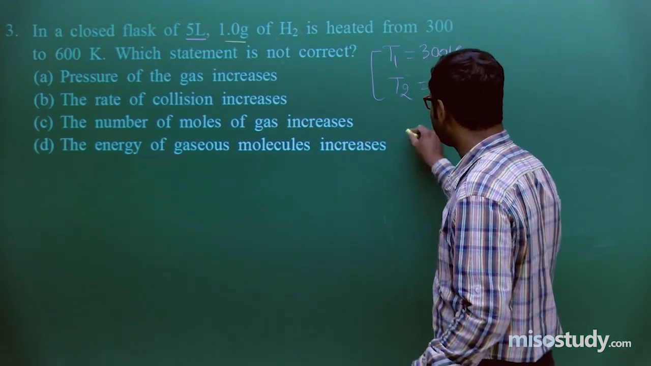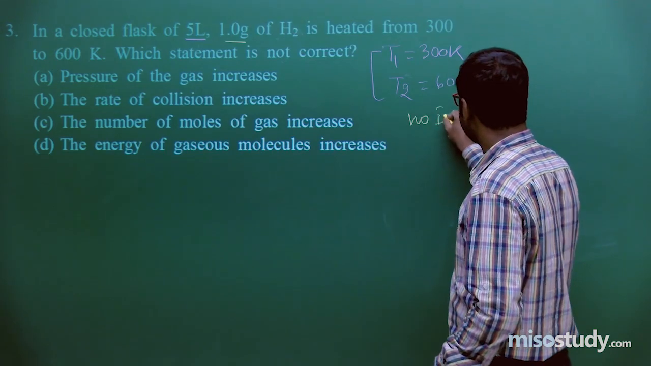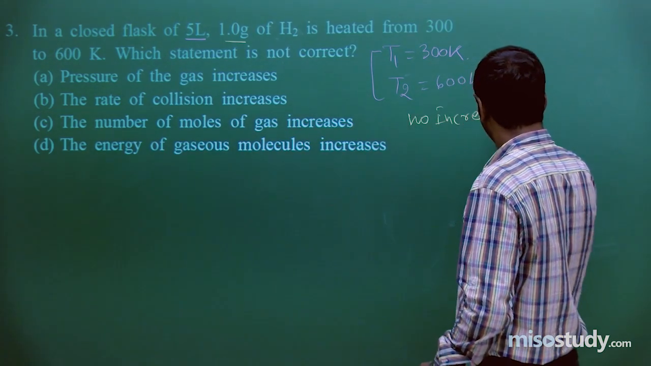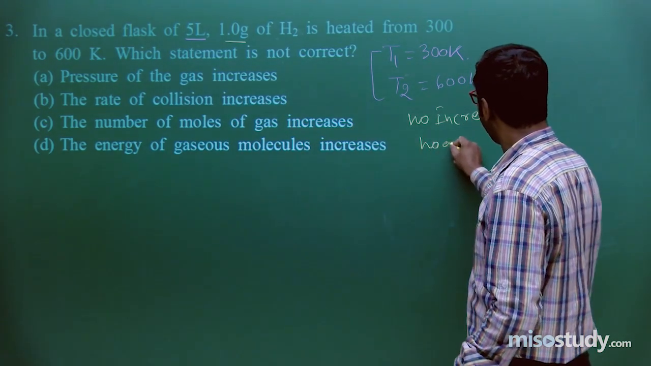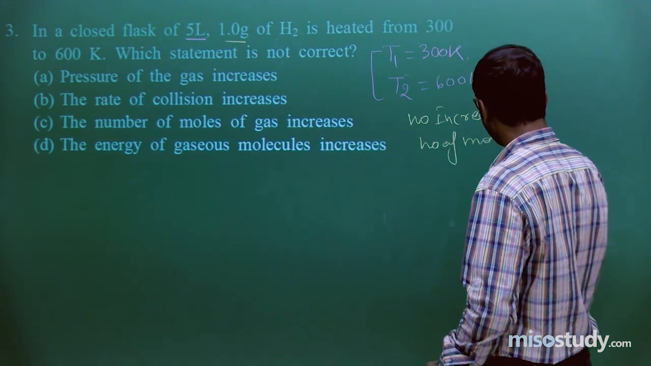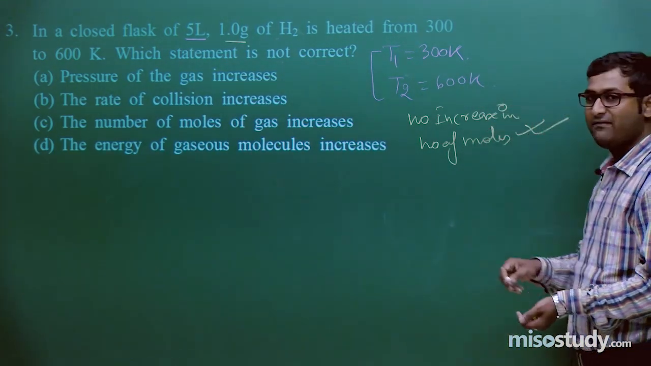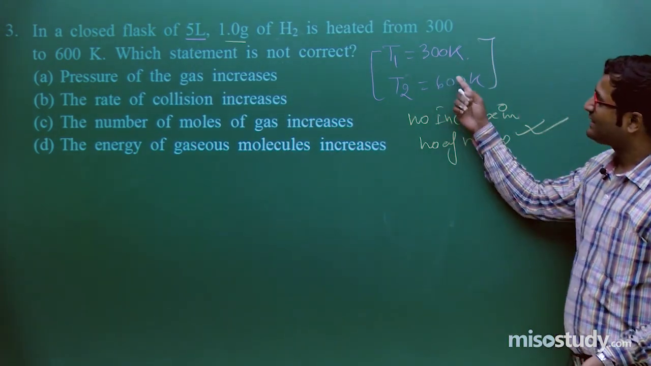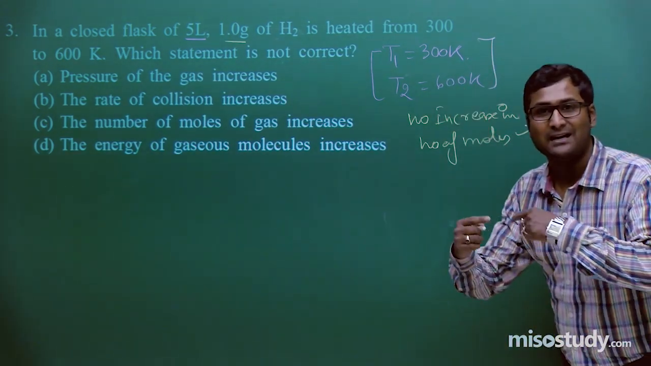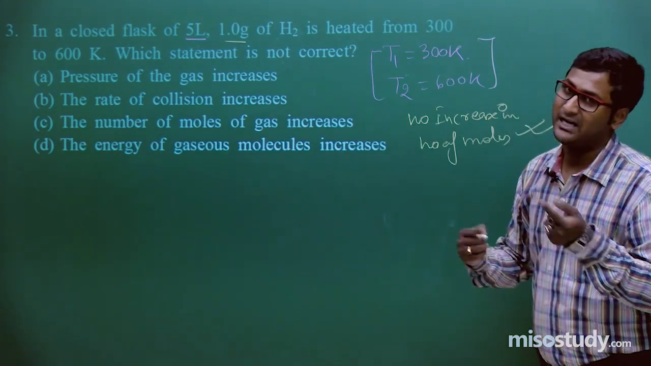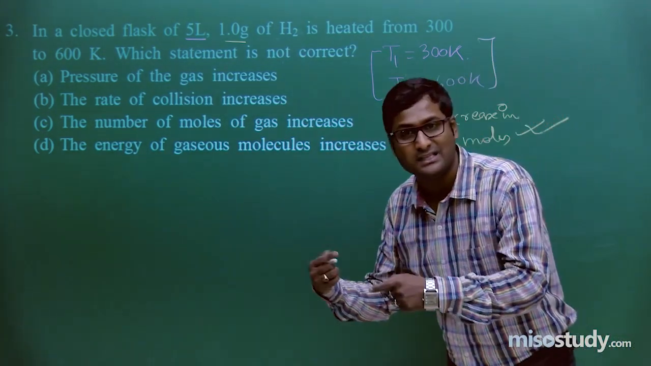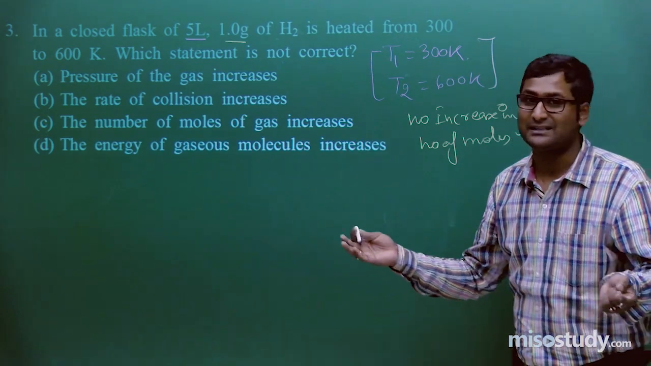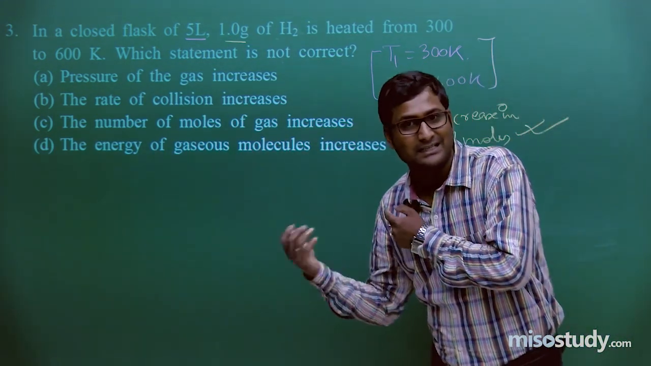So we can say in this case there is no increase in the number of moles. This is the first concept. Now, if temperature increases, then definitely with the rise in temperature the randomness increases. Randomness increases, that means velocity increases. Velocity increases, so the average kinetic energy increases.